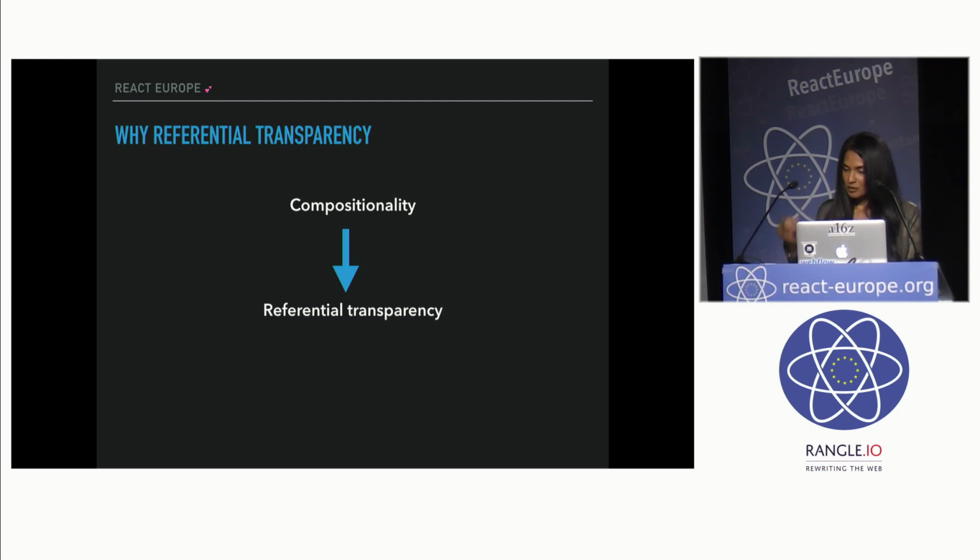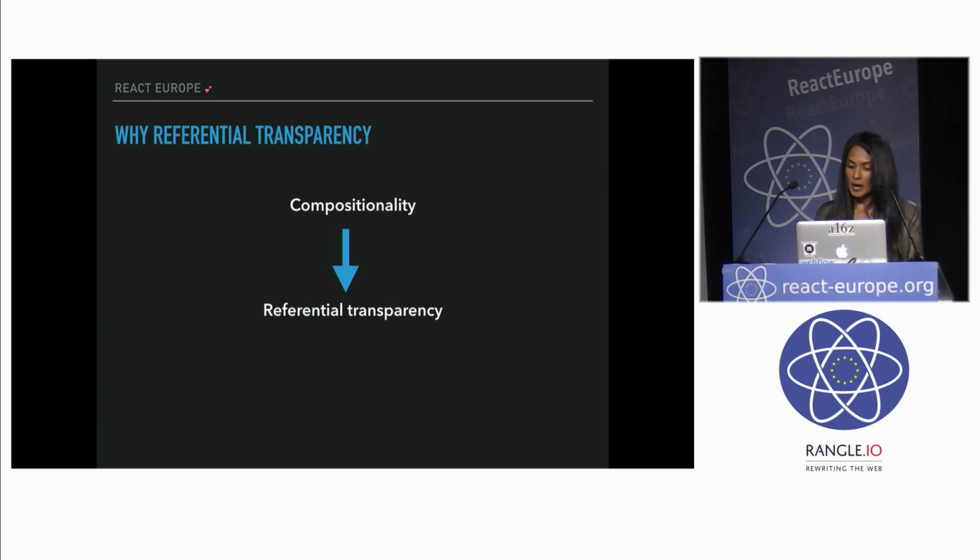And as a program gets larger and more complex, I think compositionality becomes more and more important. Particularly on the front end, we're seeing that our programs are not getting any less complex. They're only getting more and more complex. We have to deal with more and more types of state. And so if you think about compositionality as a way to deal with that complexity, it becomes very powerful. Something I've observed from being part of functional programming communities is that they know from experience that functional programming deals with complexity better. But when you ask them, they can't really point the finger on why, and I truly believe it's because of compositionality. Functional programming works because it's compositional.